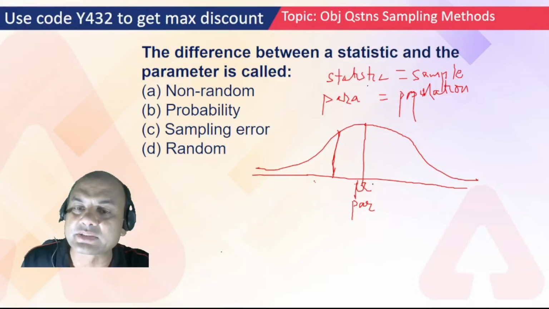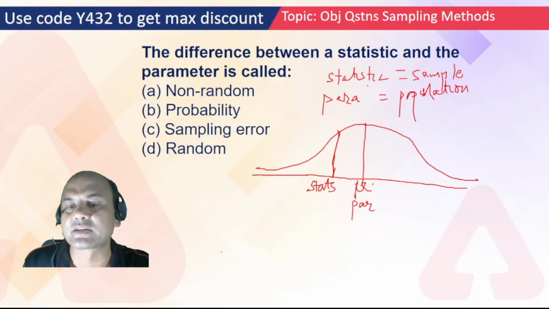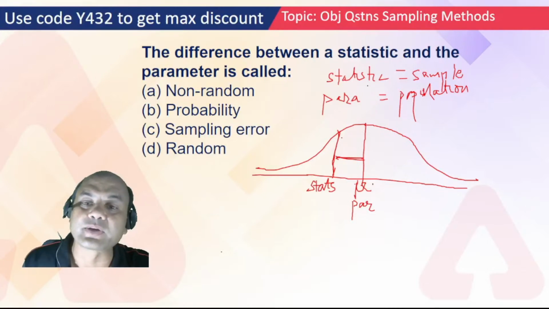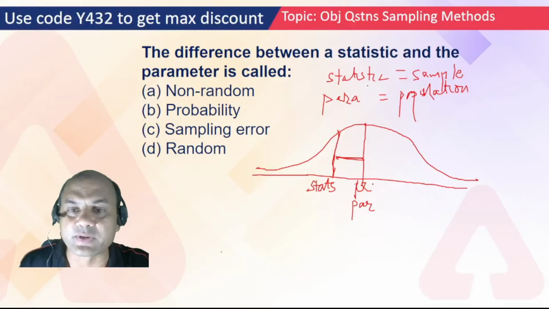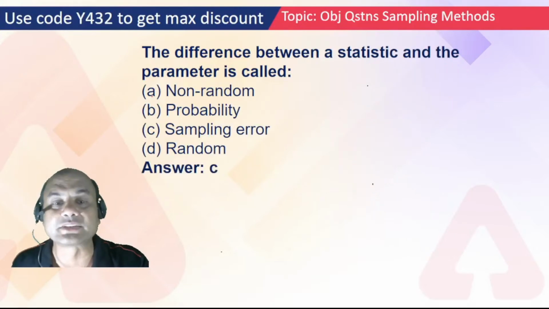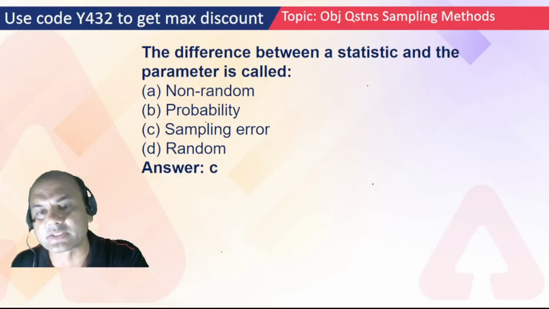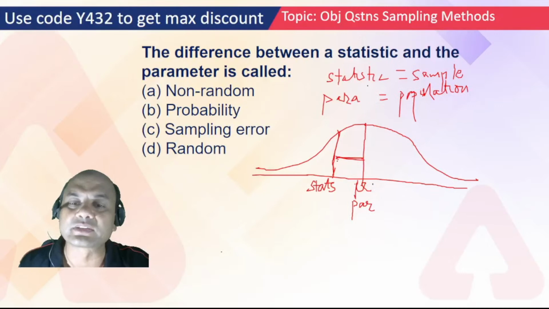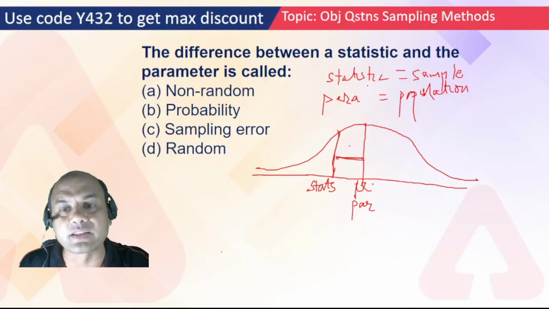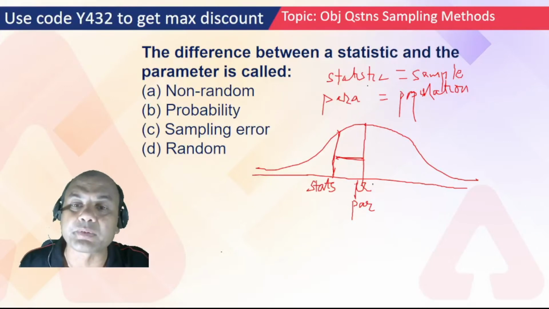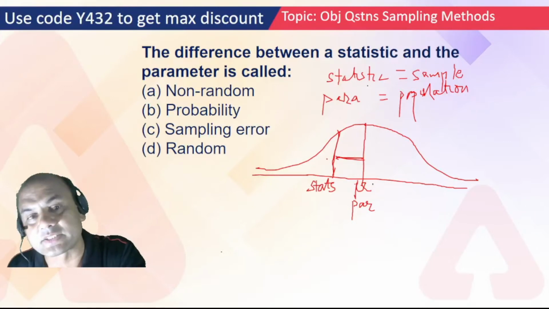So this becomes a statistic. So what is this difference known as? This difference has occurred because of the sampling part. So the answer will be sampling error. Because of the samples only this difference has come. If the samples would have been perfect, then the answer would have been the same. Because there is a problem in the samples, that's called sampling error.